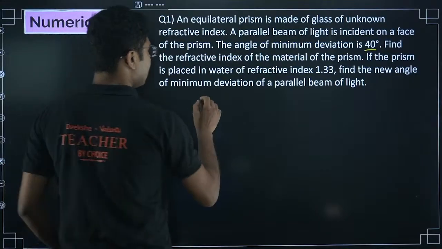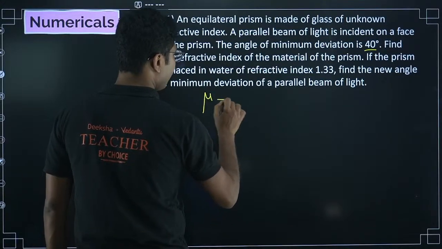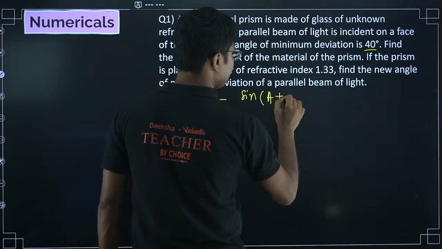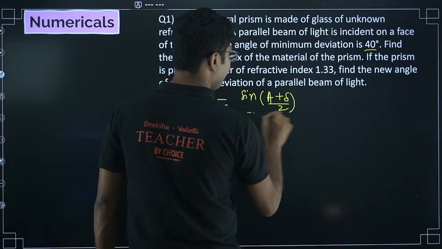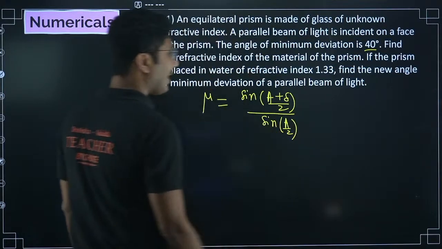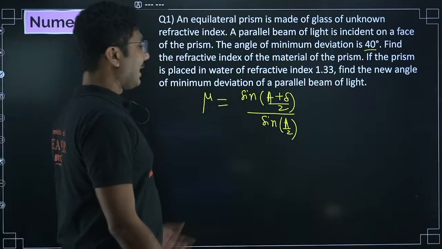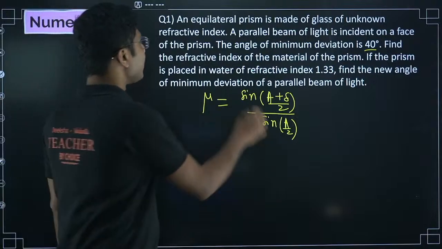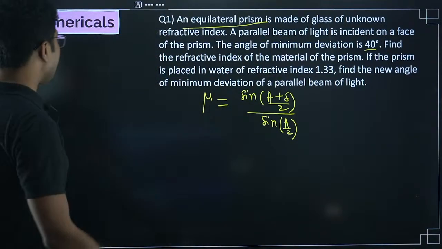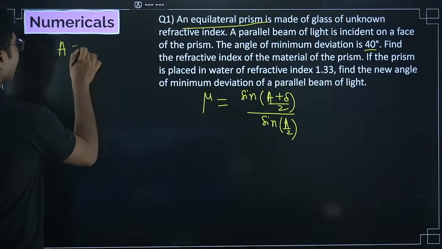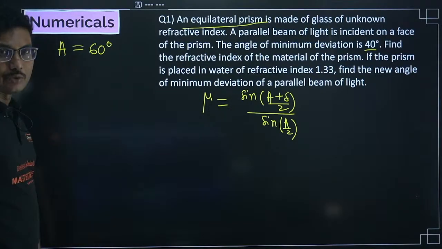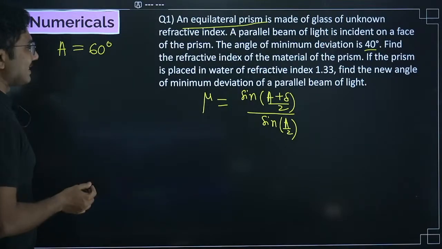Okay, so what is the formula for refractive index? The formula for refractive index is sin((A plus delta) by 2) divided by sin(A by 2). Now, what is A in this case? A is not given, so how to solve it? If you see the question, it is called an equilateral prism. Equilateral prism means all sides are equal. That means the angle of prism is 60 degrees.